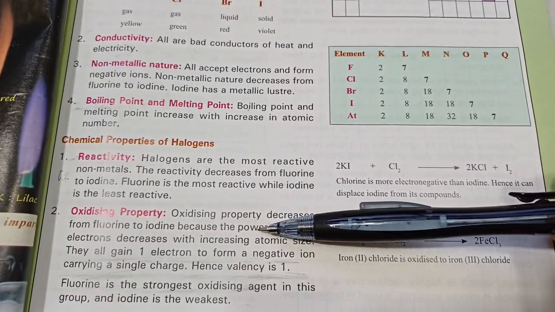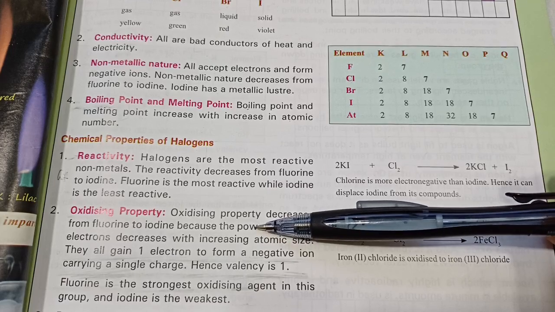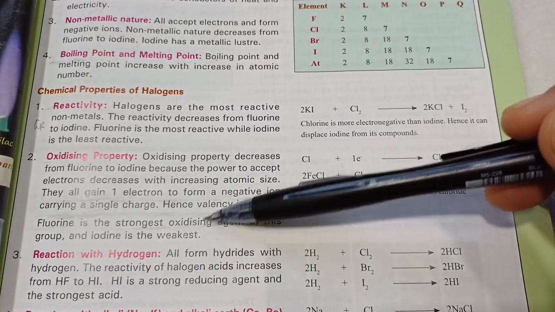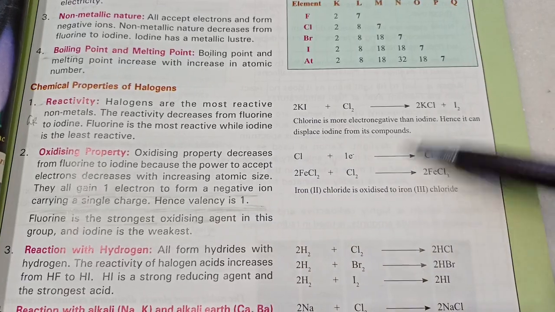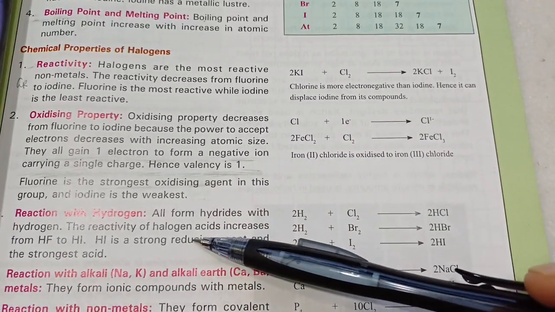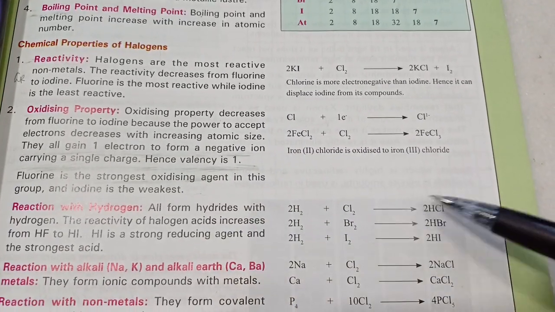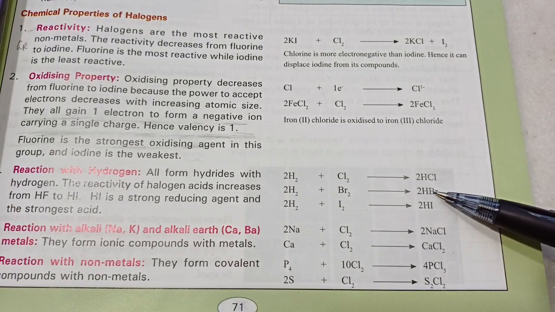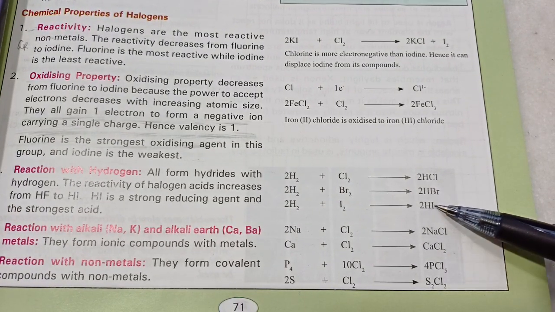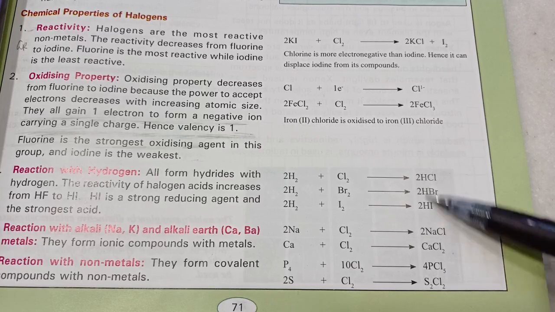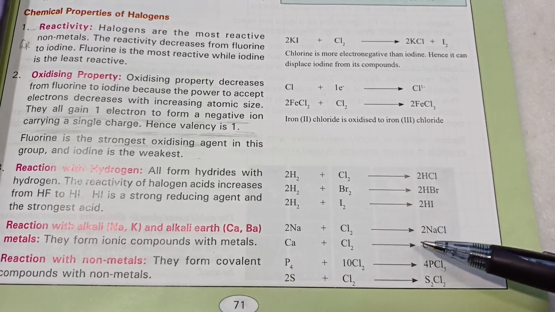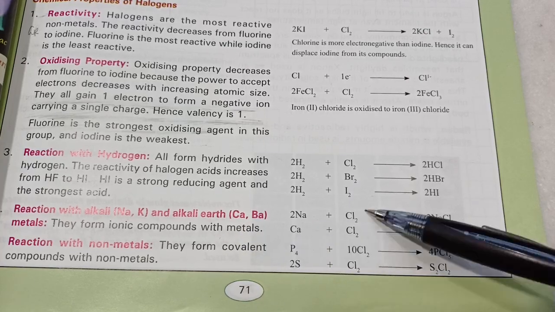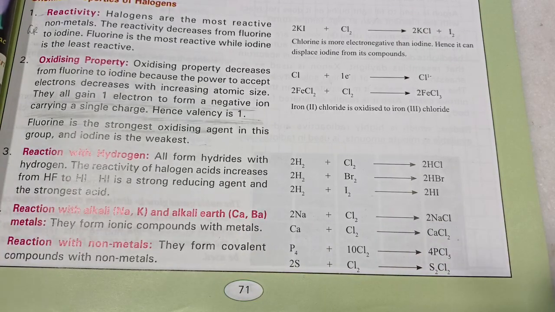Oxidizing properties. Metals are reducing agents, non-metals are oxidizing agents because they easily accept electrons. Fluorine is the strongest oxidizing agent. Learn these equations. With hydrogen, they form covalent bonds to form the respective acidic gases, strong acidic gases. Hydrogen iodide, when dissolved in water, forms the strongest acid among these. With alkali metals, they form ionic compounds. Learn these equations and practice them for homework.